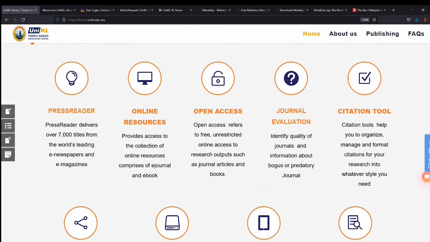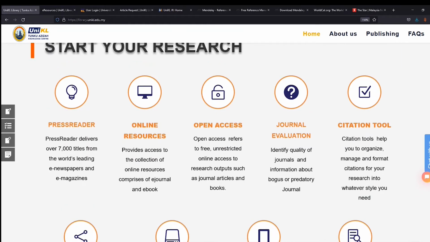For PressReader, as I mentioned earlier, PressReader delivers 7,000 titles of world-leading newspapers and magazines. They have around 3,000 newspapers and 4,000 magazines. They are updated daily, and you can also access the back files as well.